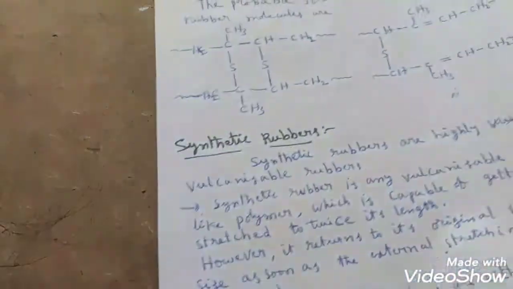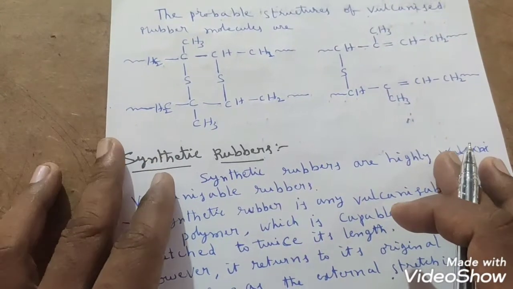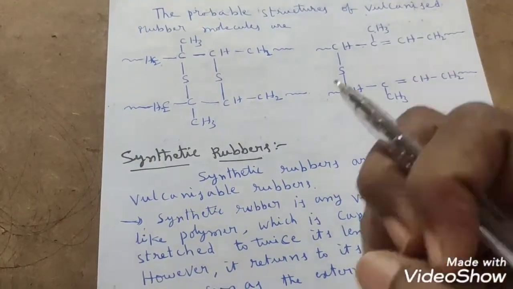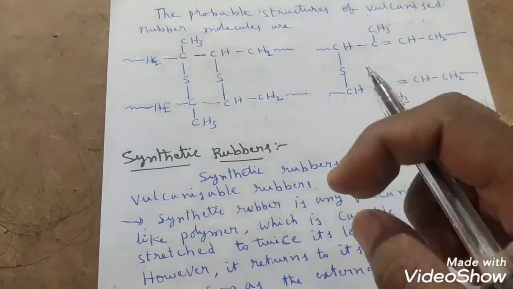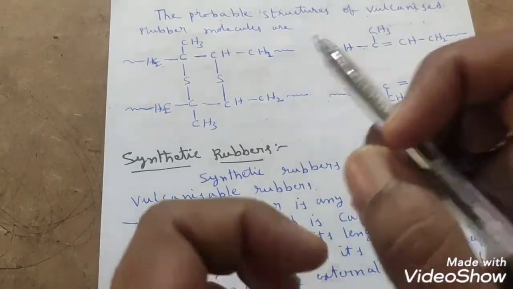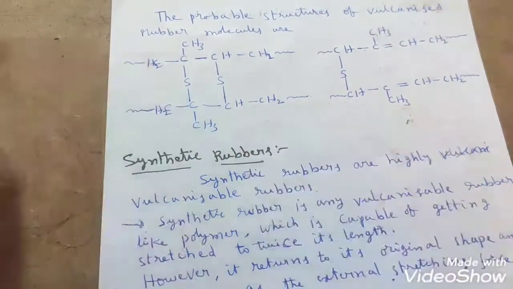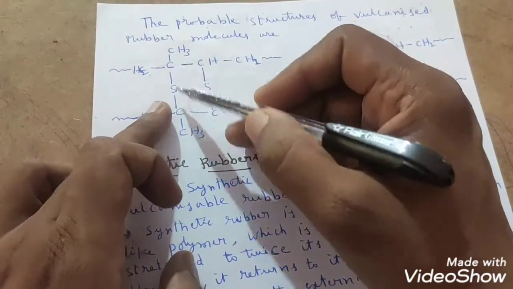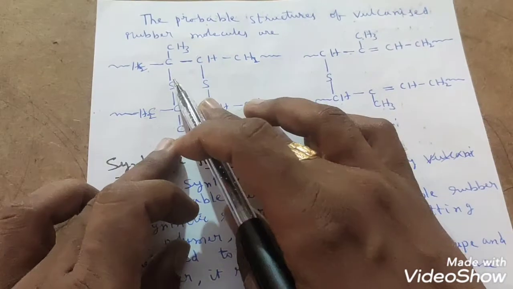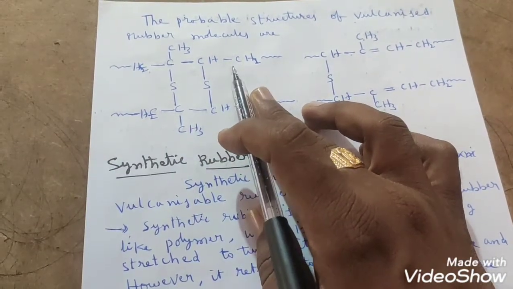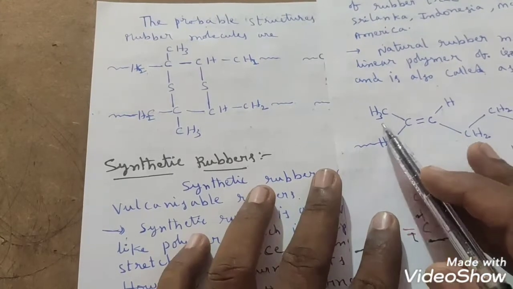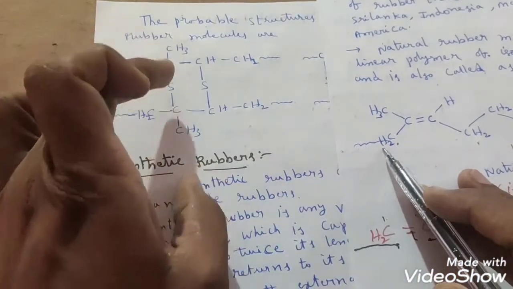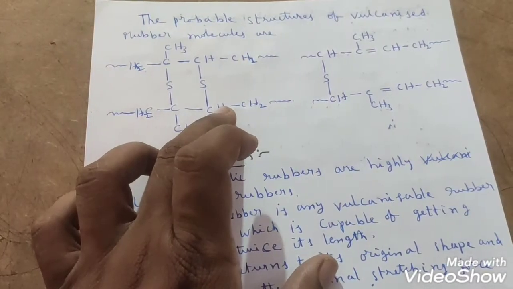So let us see what probable structures they have identified when natural rubber is heated with a calculated amount of sulfur at the temperature range of 373 to 413 Kelvin. They have observed these molecules. Cross linkings take place at the reactive site, you observe this. This is a natural rubber continuation part, correct or not? This is one of the parts they have taken, right? CH3, C, CH2, CH3, C, CH2. That we will see now here clearly.